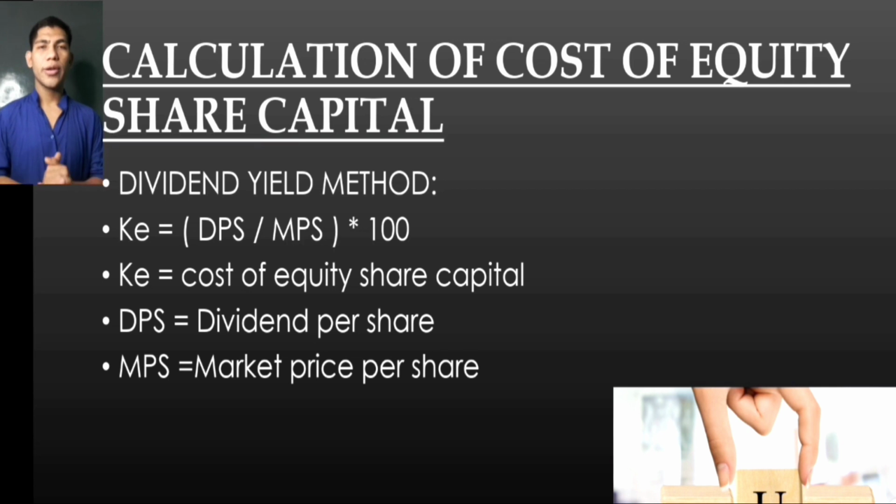Calculation of the cost of equity share capital. Basically, it is divided by methods. The dividend yield method: KE = (DPS / MPS) x 100, where KE is the cost of equity share capital, DPS is dividend per share, and MPS is market price per share.